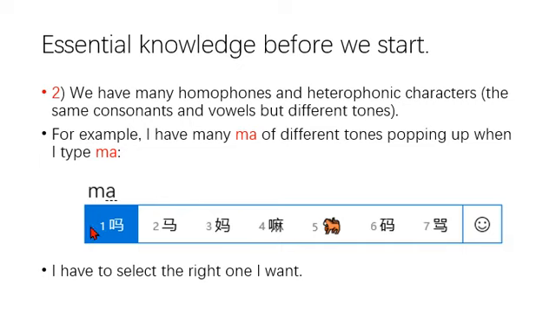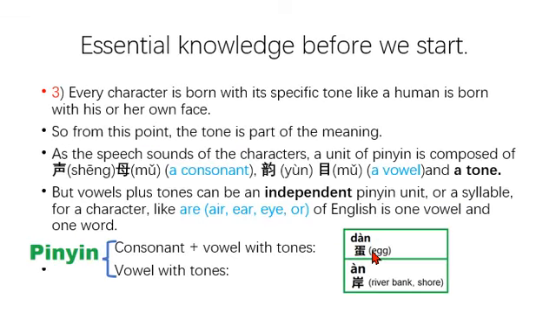Secondly, we have many homophones and heterophonic characters. For example, when I type ma into my computer, many ma of different tones pop up. I have to select the right one I want. Thirdly, every character is born with its own tone, like a human is born with his or her own face. So from this point, the tone is part of the meaning.